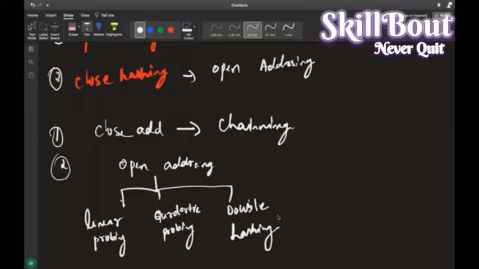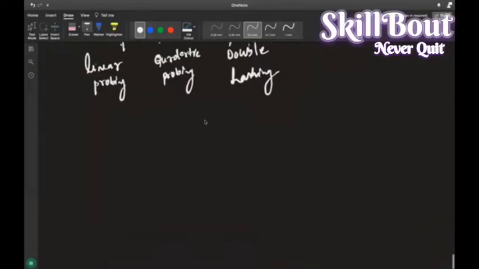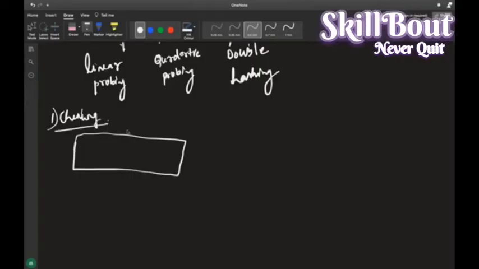So let's concentrate on chaining. How does closed addressing with chaining resolve collisions? For example, I'll take the same input. I'll be having a data table with indexes 0, 1, 2 and 3. Whenever I want to save the data, for example, the key element will be 5.